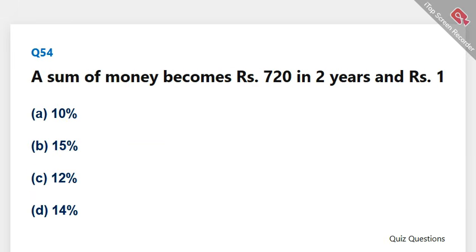A sum of money becomes 720 rupees in 2 years and 1,020 rupees in 5 years at simple interest. The rate of interest per annum is. The correct answer is C, 12%.